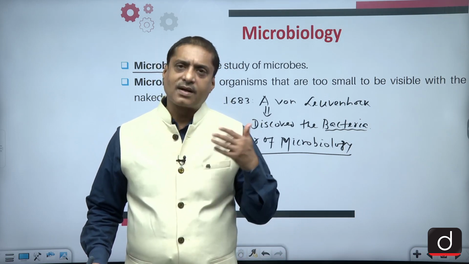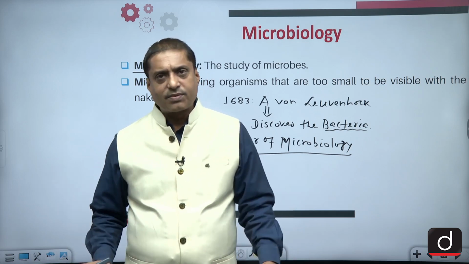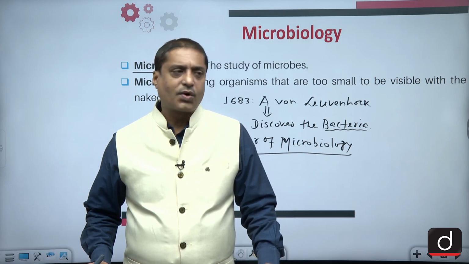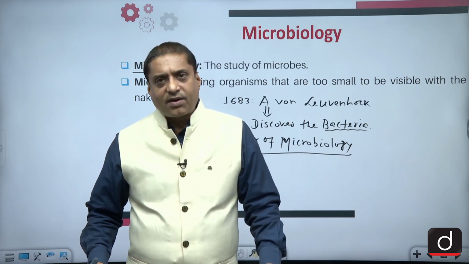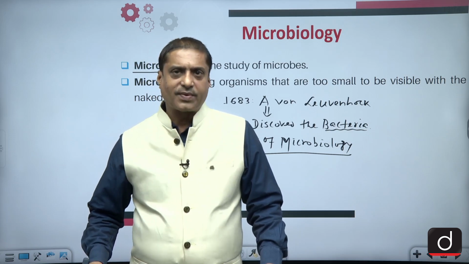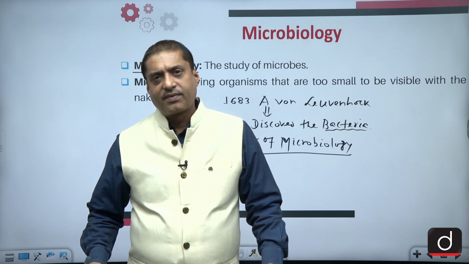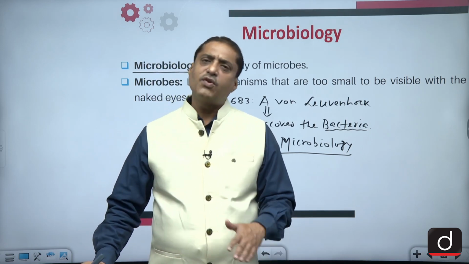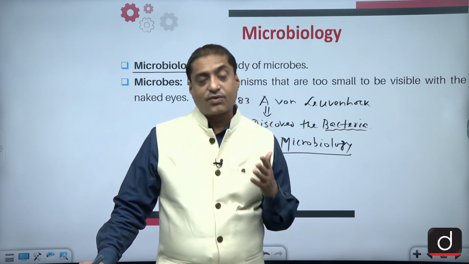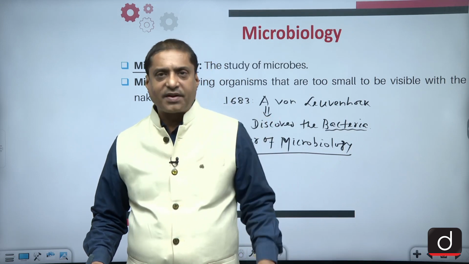Then came the compound microscope, having more resolution, more power. And then finally, in order to study cytology, there was the electron microscope as well. The beauty of the electron microscope is that it can magnify physical objects almost 1,80,000 times.